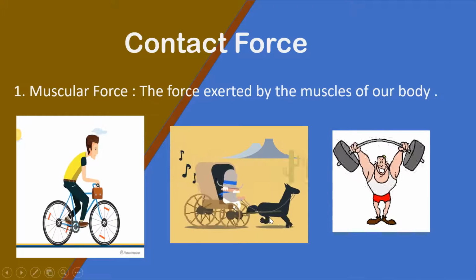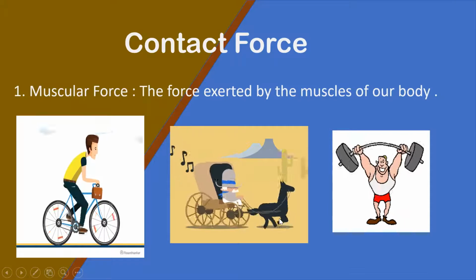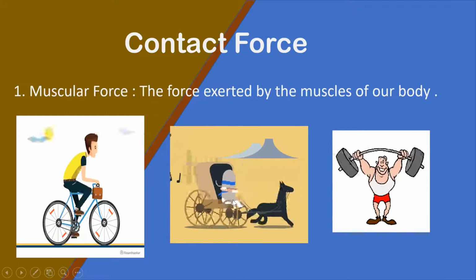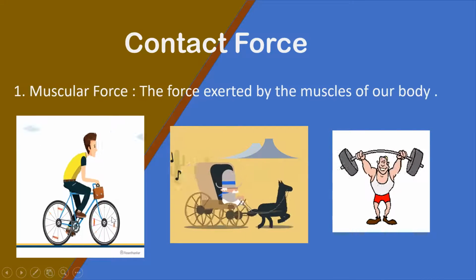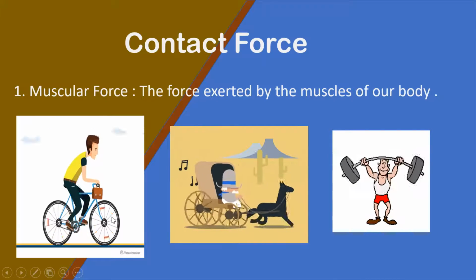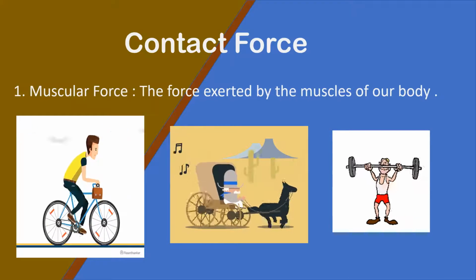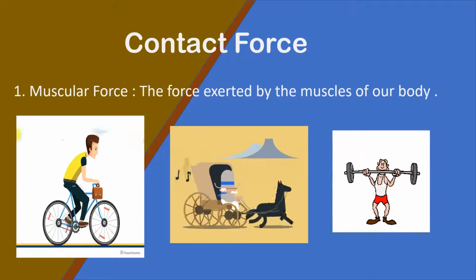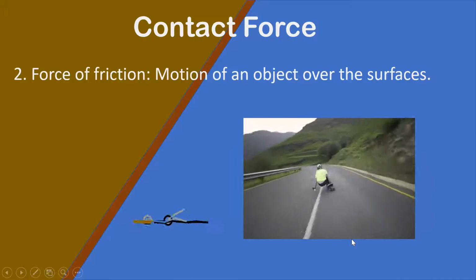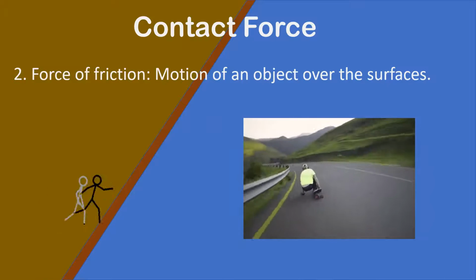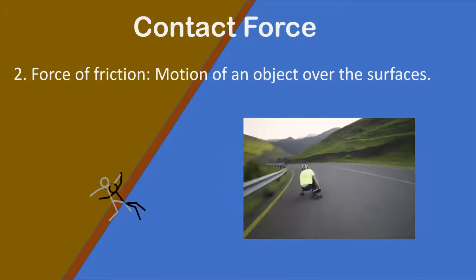See here, in the second example, a bullock or a horse is pulling so that the cart is moving forward. Every time, it is observed that there is an application of muscular energy here. The second type of contact force is force of friction.